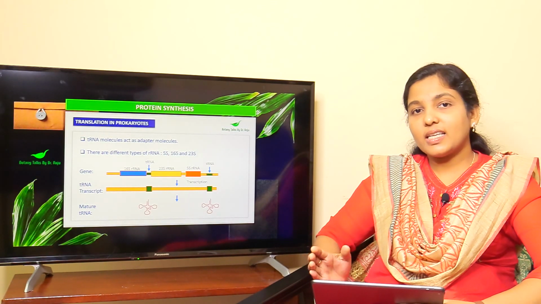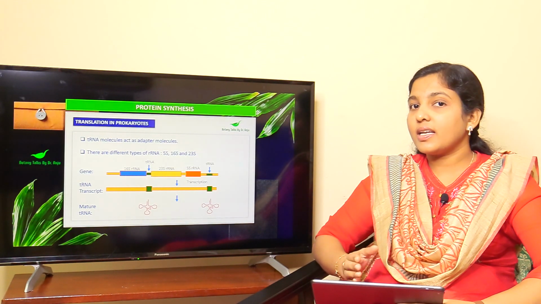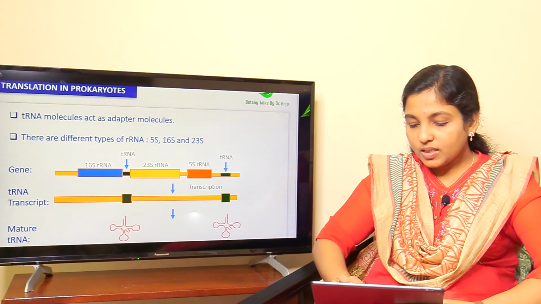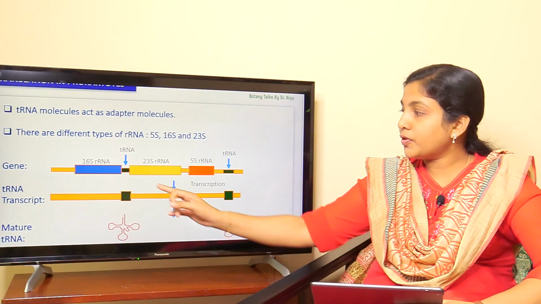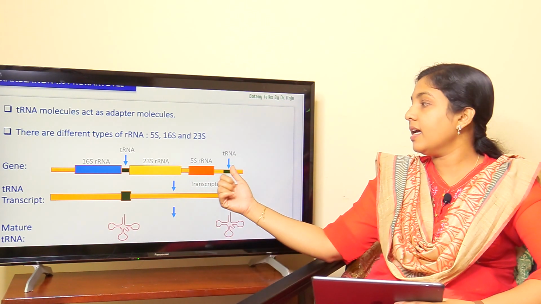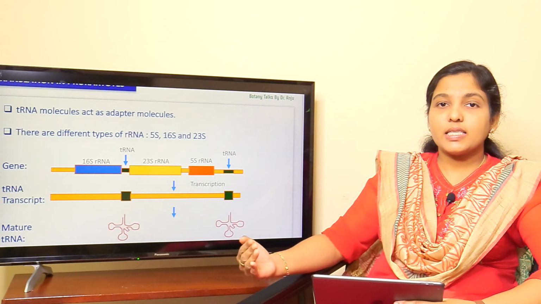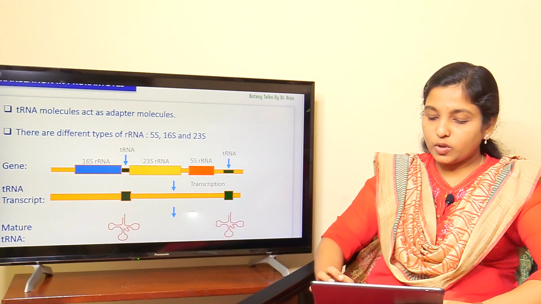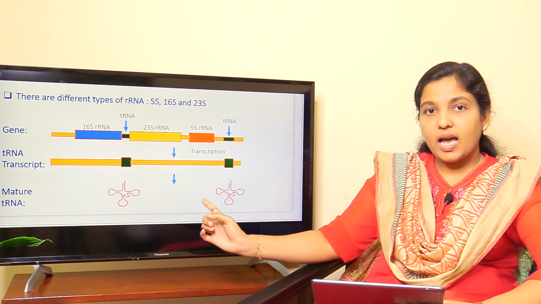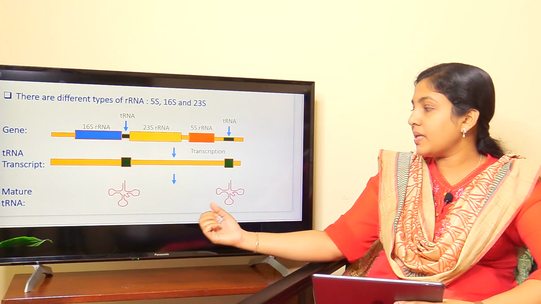The genes for tRNA are also located near the rRNA genes. They undergo the transcription process. Here you can see the presence of two tRNA genes. One is after 16S rRNA and another is after 5S rRNA. These tRNA genes undergo transcription and produce a primary transcript, and this transcript then undergoes splicing and produces the mature tRNA.